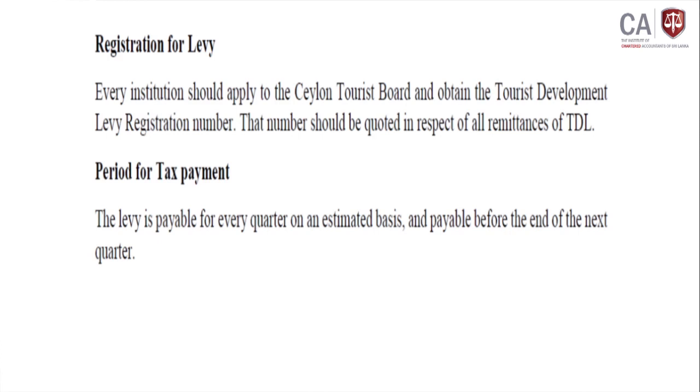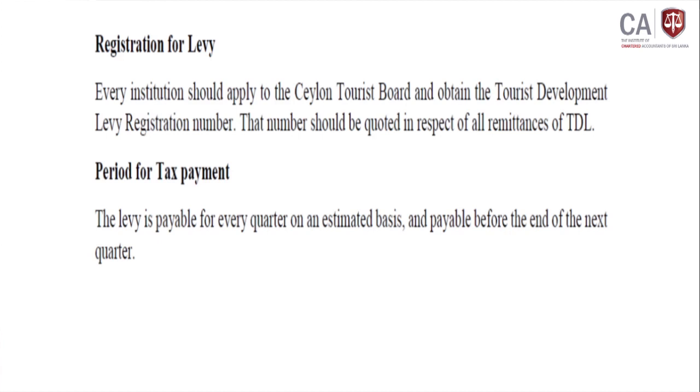The number should be quoted in respect of all remittances of the TDL. This is a reference number like a taxpayer identification number. This number should also be used to make the payment.